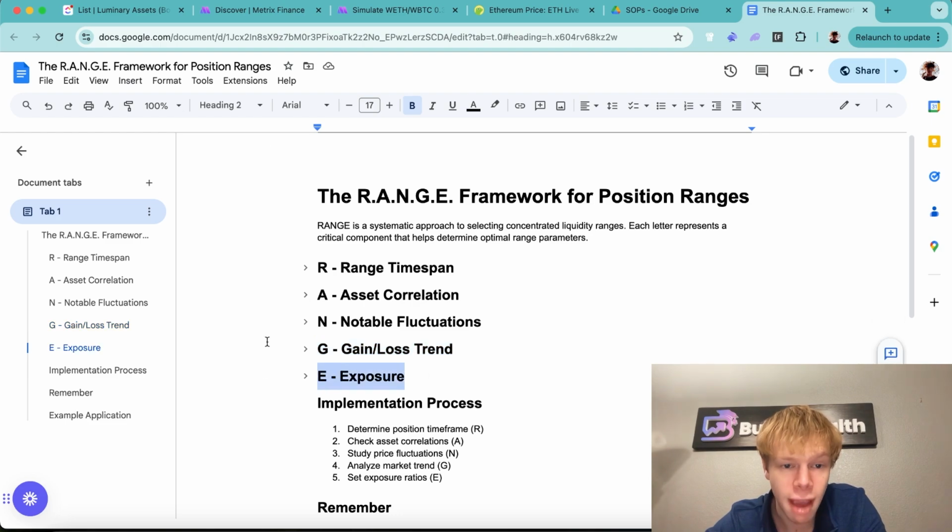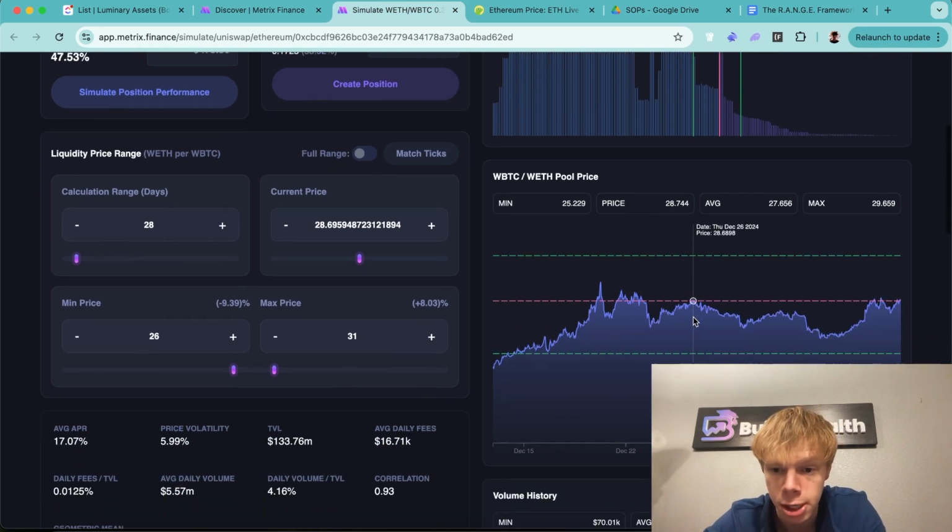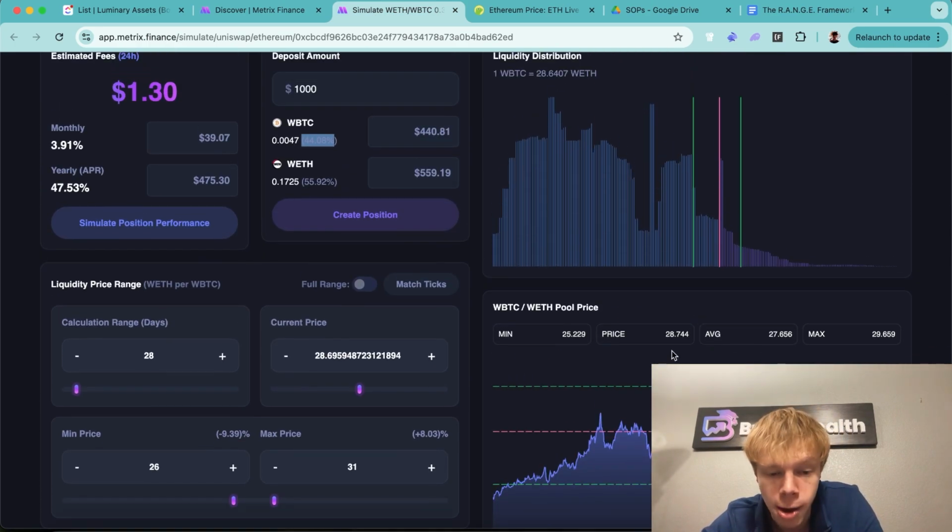Pretty simple. And then we dive into exposure, right? If we go over here, we currently have 55% Ethereum and 45% wrapped Bitcoin. Which one do we think is going to do better? Do I think wrapped Bitcoin is going to do better, or do I think Ethereum is going to do better? If I think Ethereum is going to do better, well, guess what? I want more Ethereum in the pool. If I think Bitcoin is going to do better, I want more Bitcoin in the pool. And the reason why is this, right?